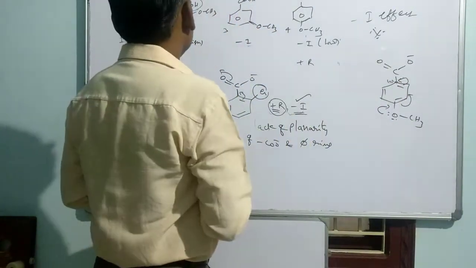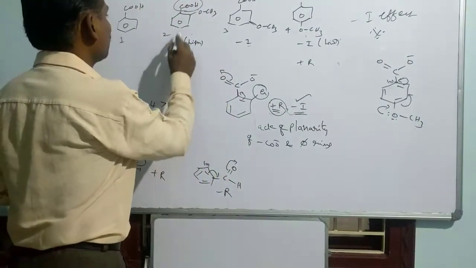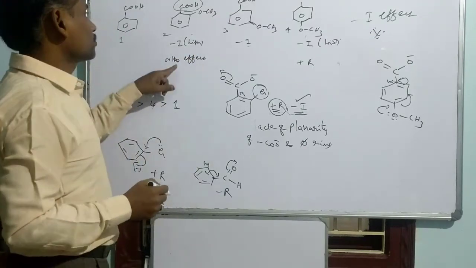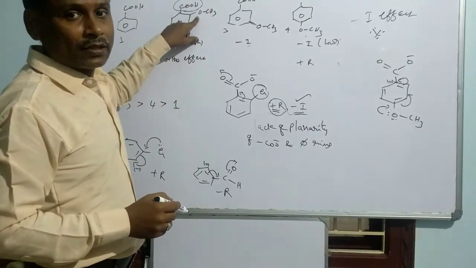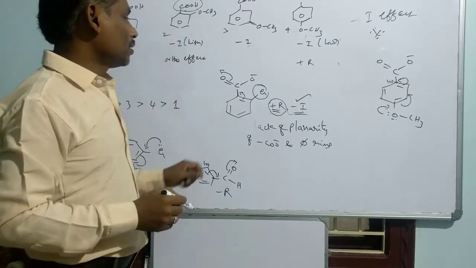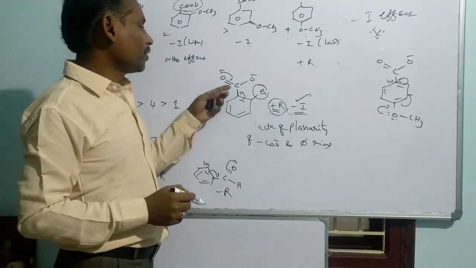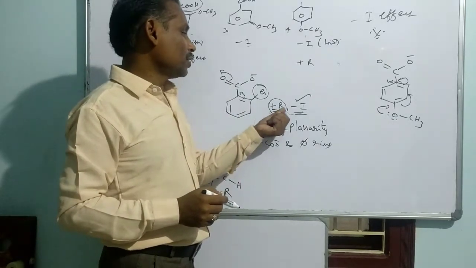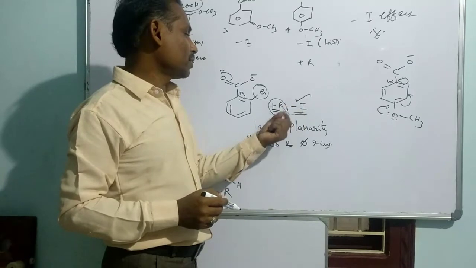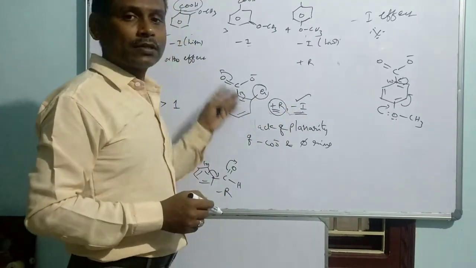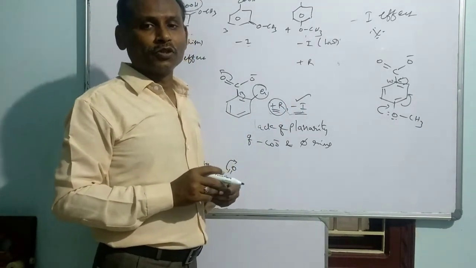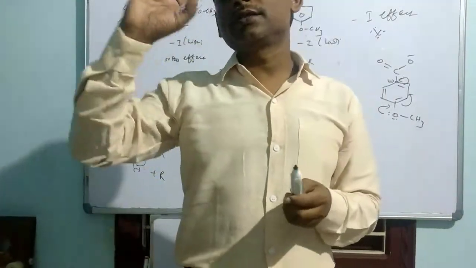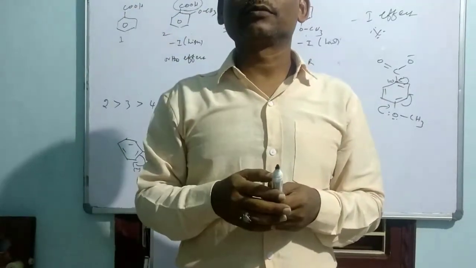Okay. Now I want to say the ortho effect is common here. You know what is meant by the ortho effect. Whenever any substituent is placed at the ortho position of benzoic acid, it definitely inhibits the planarity between the carboxylate and benzene, and ultimately there is no more question of resonance. Only the minus I effect operates, which increases the acidic strength of the respective benzoic acid. So just remember, whenever the ortho effect is operated, it increases the acidic strength of that compound.